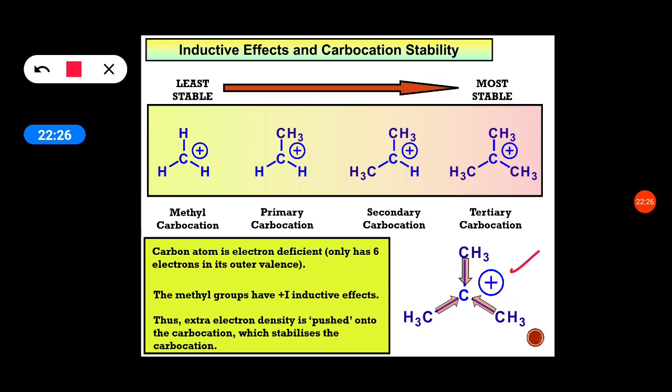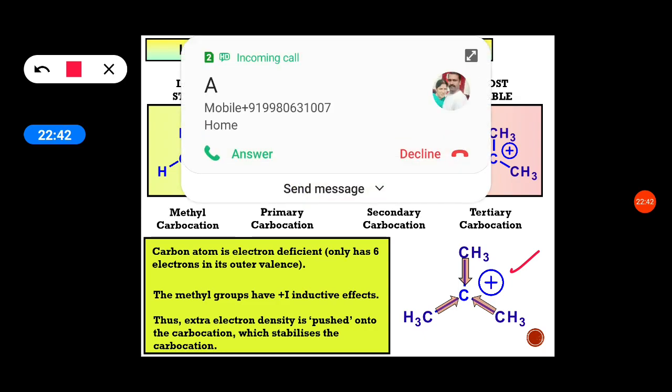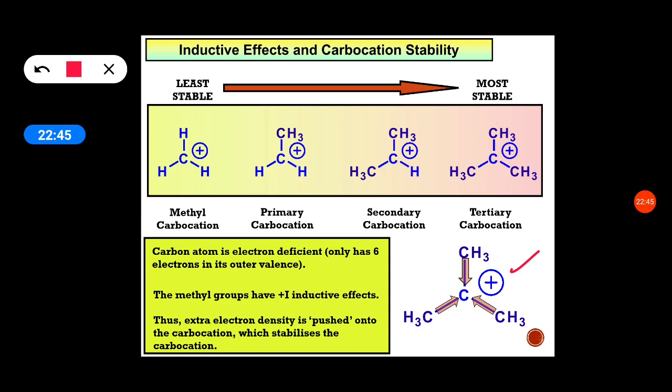The methyl group has positive inductive effect. Thus, extra electron density is pushed onto the carbocation, which stabilizes it. So the carbocation is stabilized by positive inductive effect.